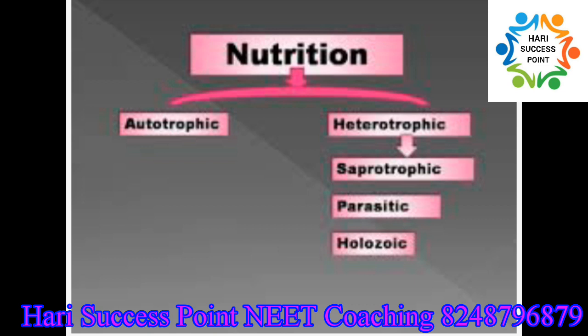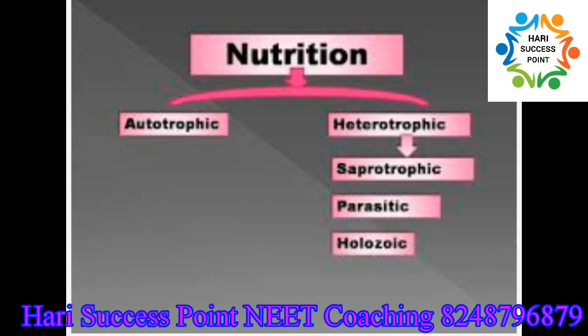As given in the flow chart, autotrophic nutrition can be of two types. They are phototrophic nutrition and chemotrophic nutrition. In the case of phototrophs, for example plants, they mainly depend upon a source of light, that is mainly the sun, for getting their energy.